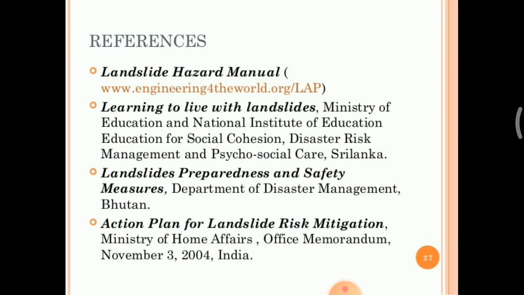So here are the references: the Landslide Hazard Manual, and Learning to Live with Landslides from Sri Lanka. These are the references we used to create this PPT.